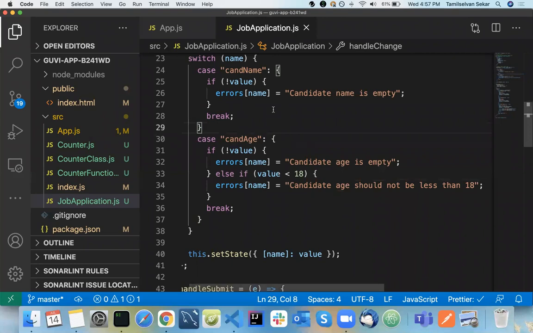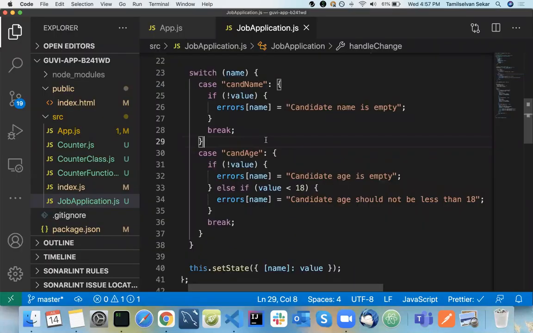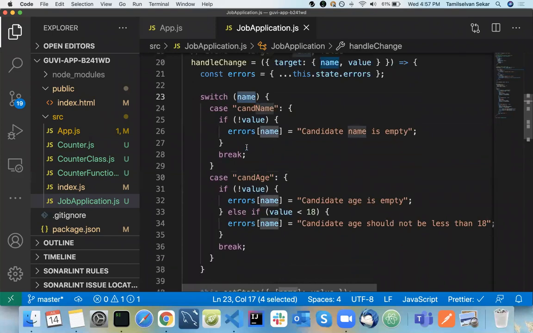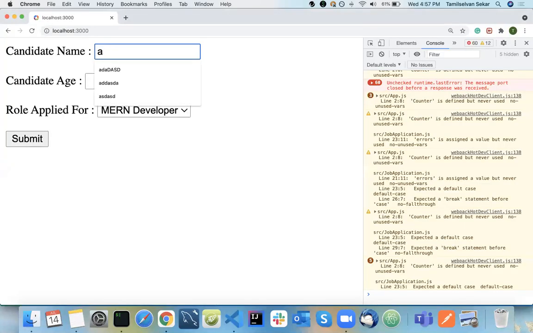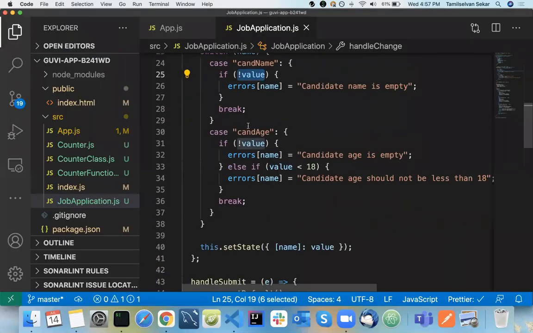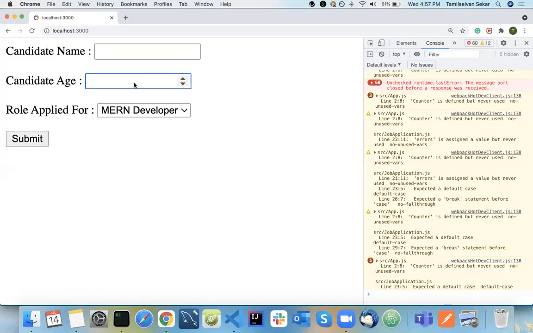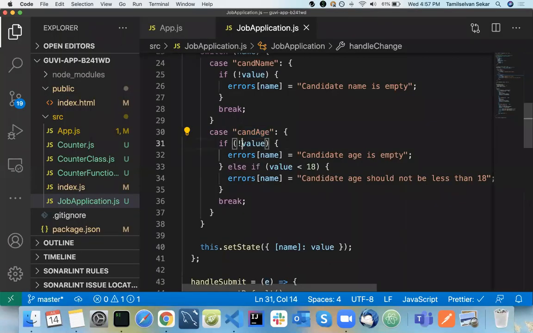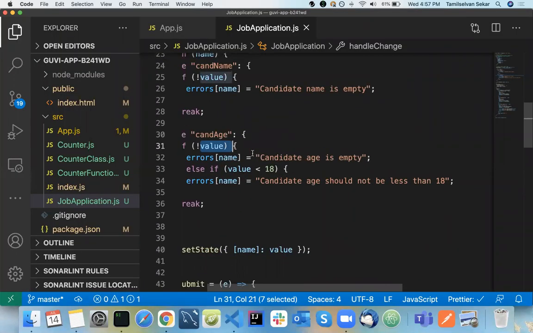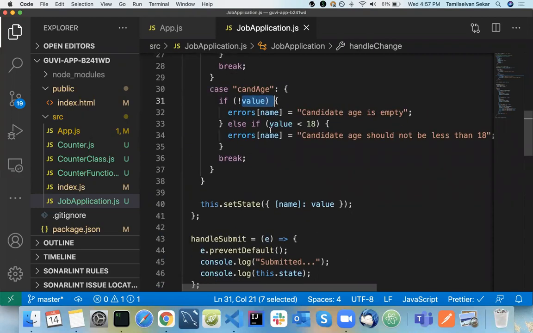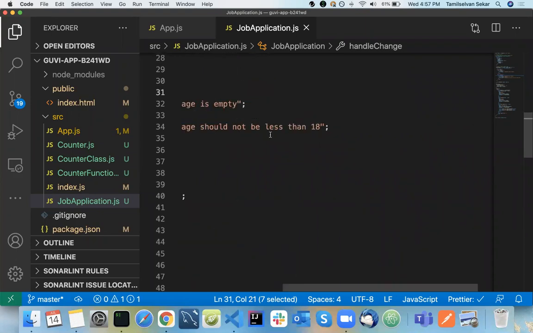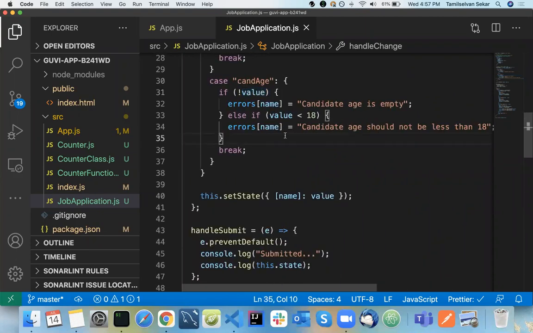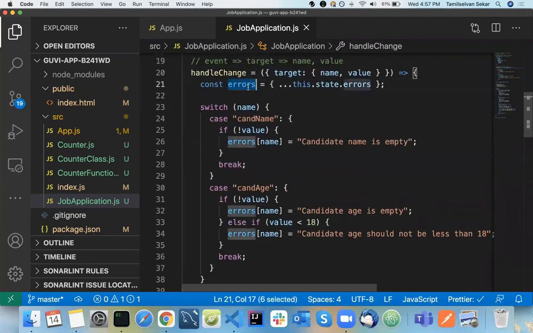What I have done here is whenever I type in here, it will come to this particular switch statement. Candidate name, we'll check if the value is empty. So it will have candidate name is empty here. Because the value is empty, if I remove this, it will throw me an error. Same way candidate age, I will type in here. If there is no number here, I just mention candidate age is empty. I'm also adding one more validation: else if value is less than 18, candidate age should not be less than 18. Simple. So now I have updated the errors inside only this particular object.